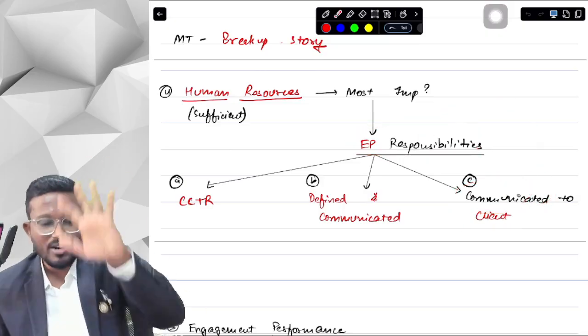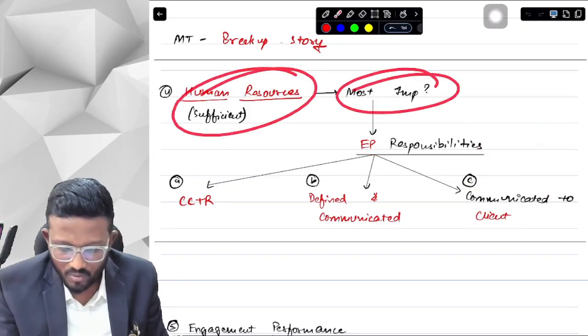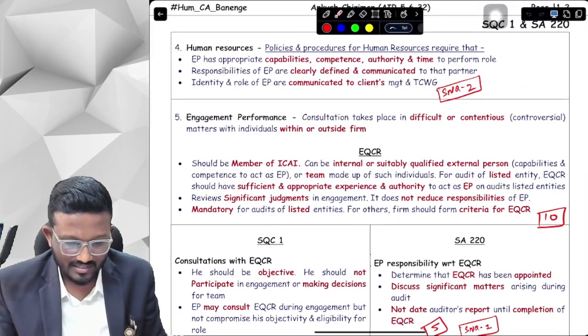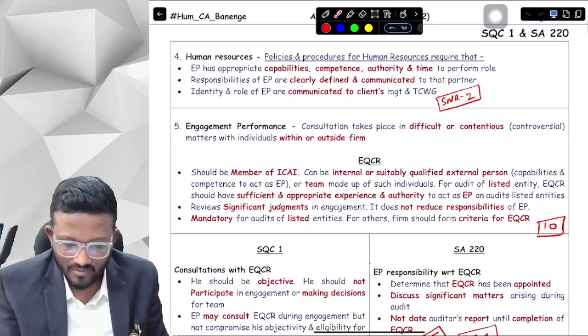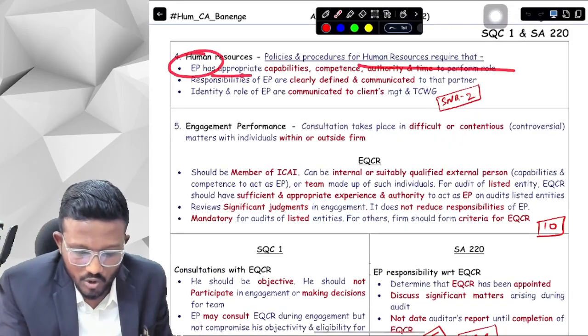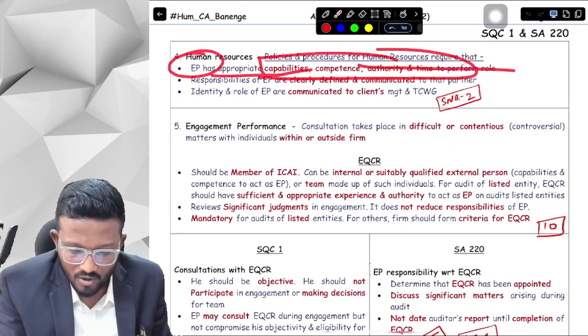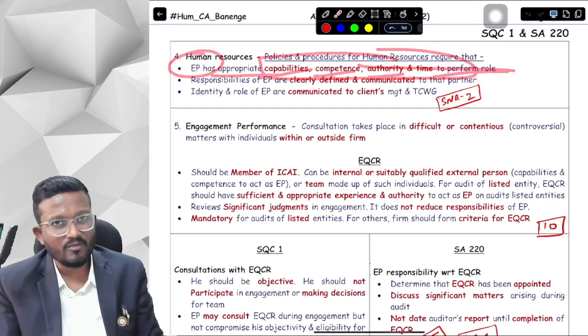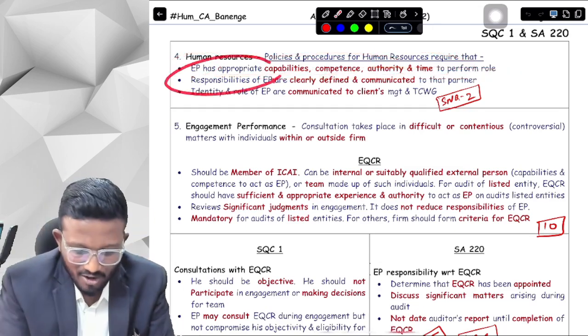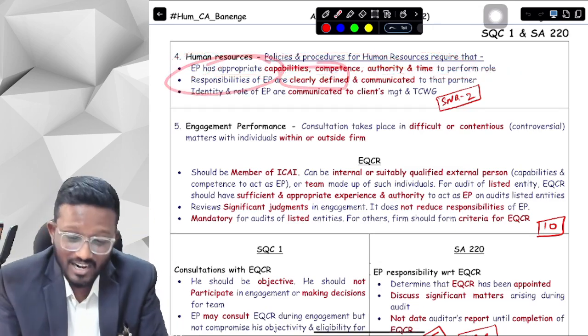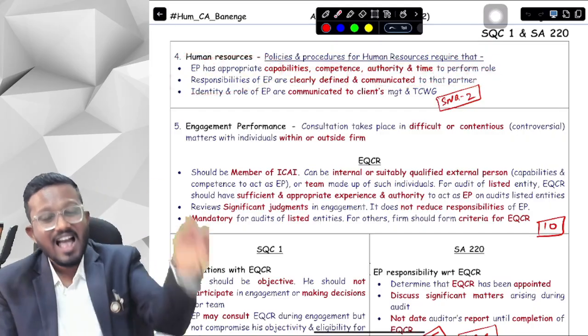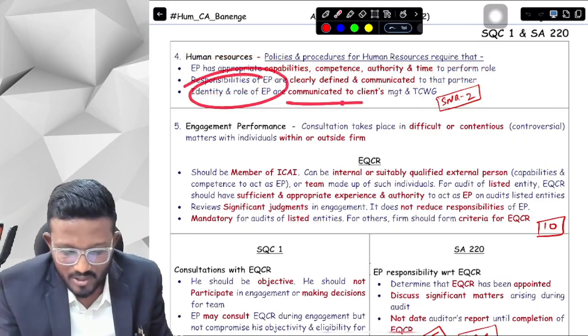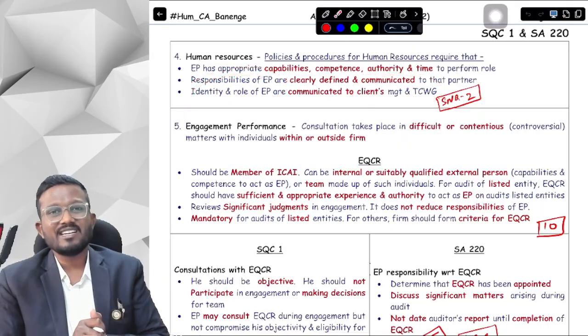So there are 3 points in your human resources. Most important human resource: the engagement partner. So what does it say, sir? Policies and procedures for human resources: the engagement partner should have appropriate CCTR, appropriate competence, capability, authority, and time to perform the role. Secondly, the responsibility of the EP should be clearly defined and communicated to that particular partner, and the identity and role of the EP should be communicated to the client's management and TCWG as well.